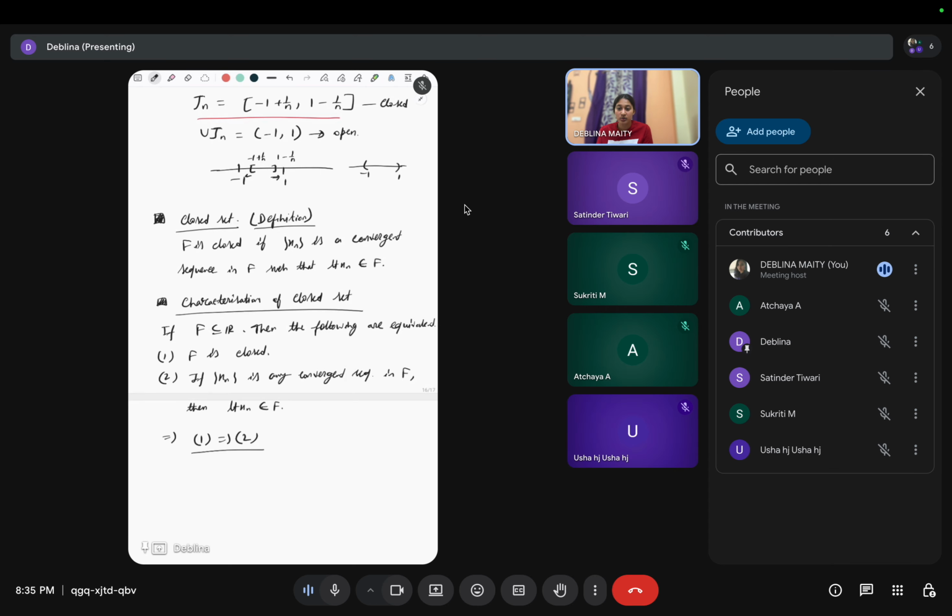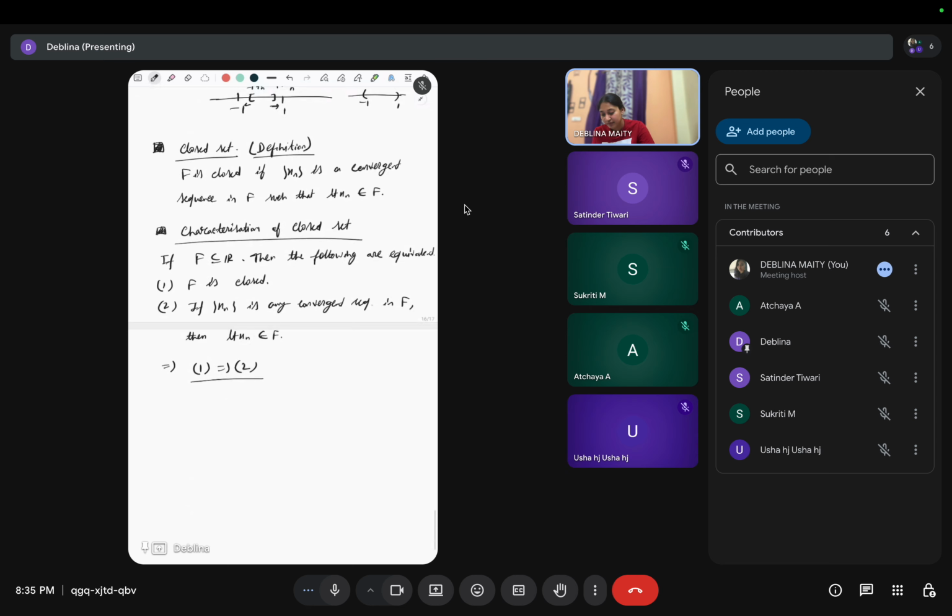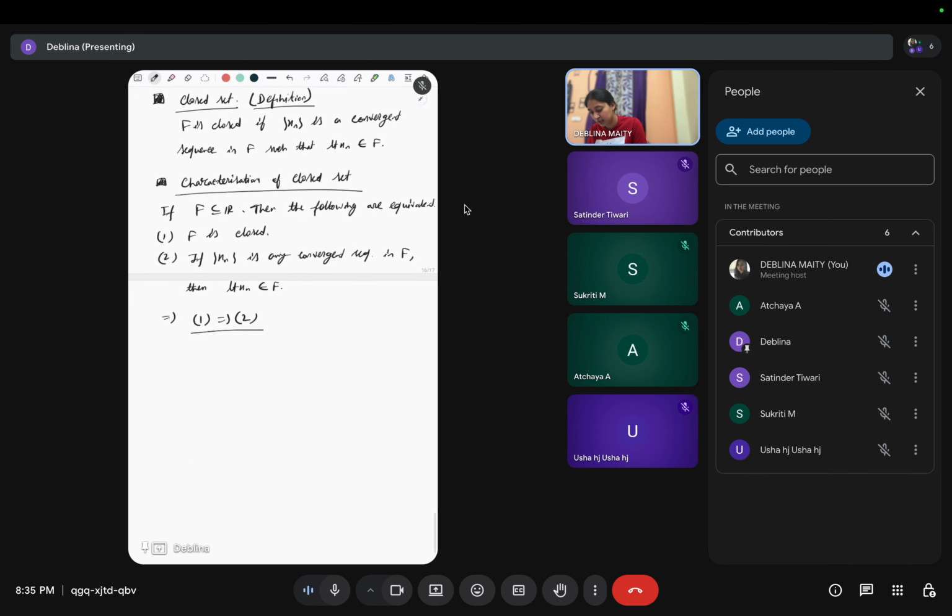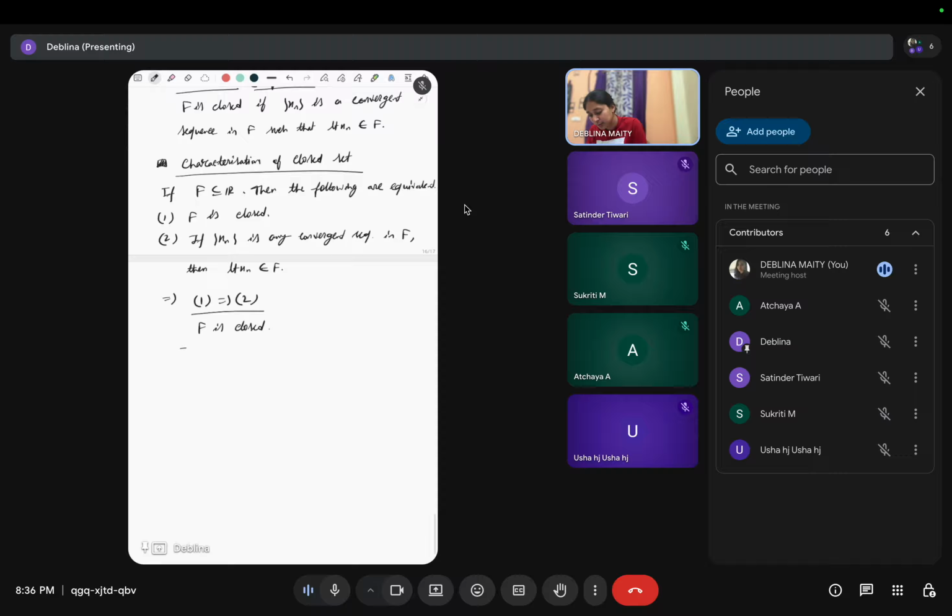So F is closed. F is closed means what? This means F complement is open by the definition we have provided.